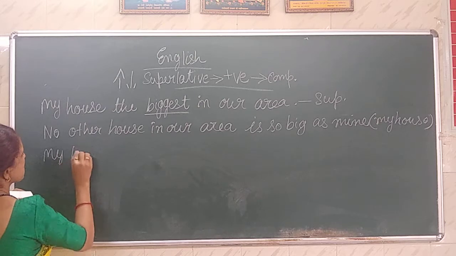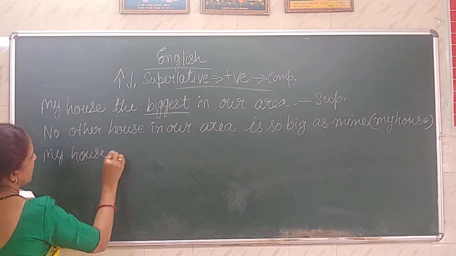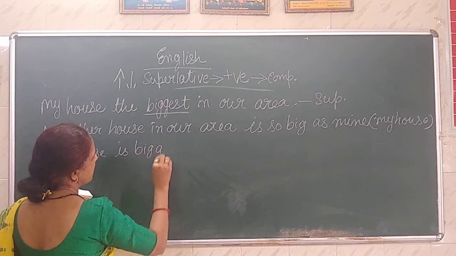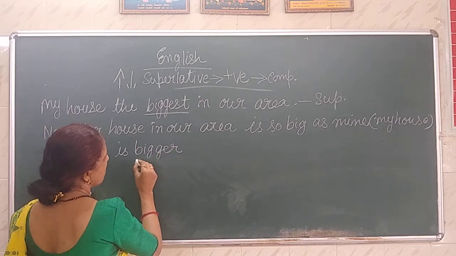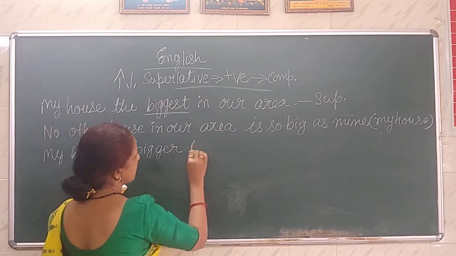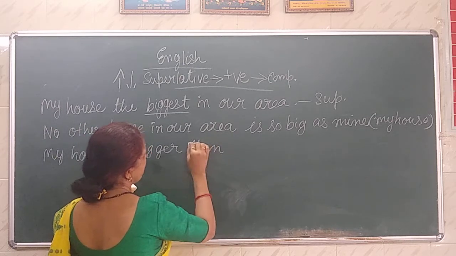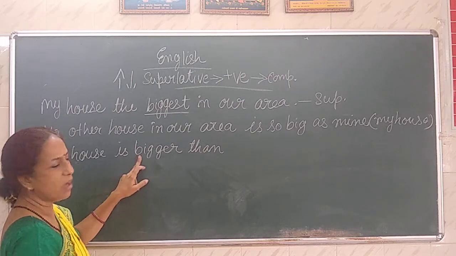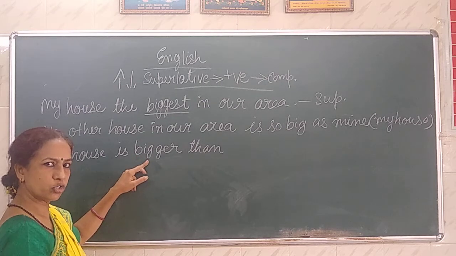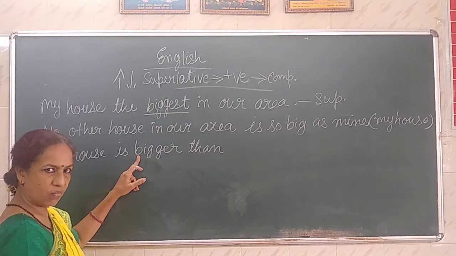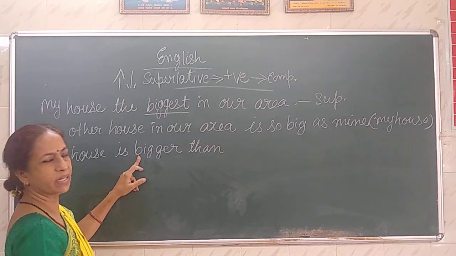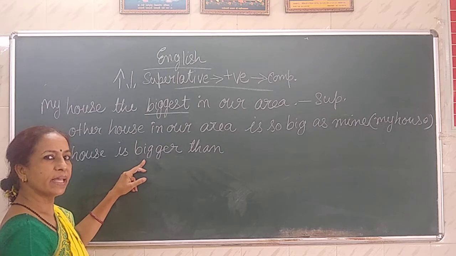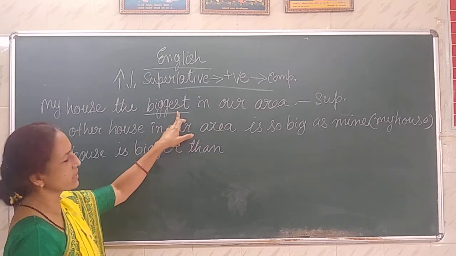My house is bigger, comparative, double G-E-R. My house is bigger than. Here we have told that if an adjective has a vowel plus a consonant, here G is the consonant and I is the vowel, then to make it comparative we double the consonant and add ER or EST.